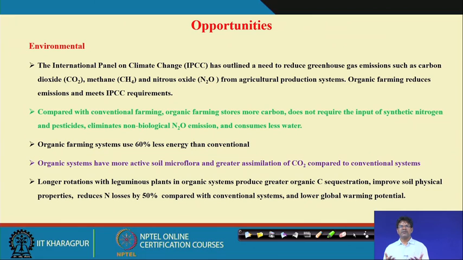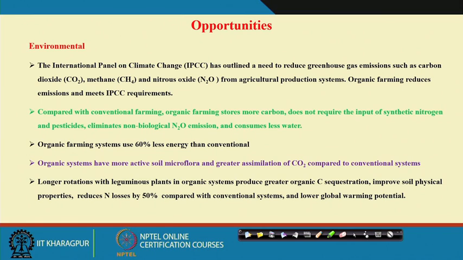That also increases the soil fertility in the long term. That is why organic farming is the candidate for sustainable agricultural production, and from the environmental point of view, it is the right candidate to minimize environmental pollution and to make a healthy environment in addition to healthy food for human beings.